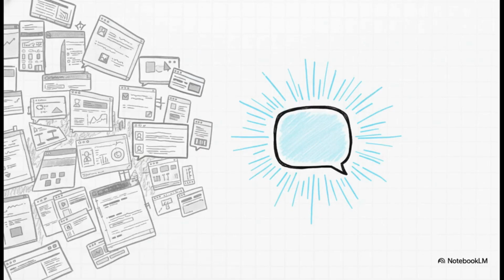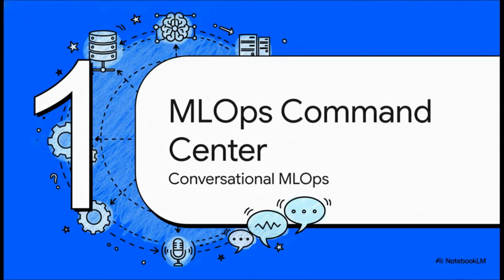Okay, now just imagine a totally different world for a second. What if you could wrangle all that complexity, all those different tools, just by talking to an assistant? No more jumping around. Just one single conversational spot for, well, everything. And that brings us right to the heart of this whole thing, this idea of conversational MLOps. And we're not just talking about some simple chatbot here. This is about building a true command center for your entire ML lifecycle, all powered by natural language.